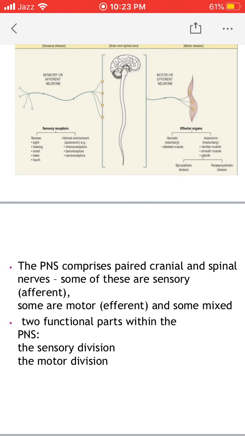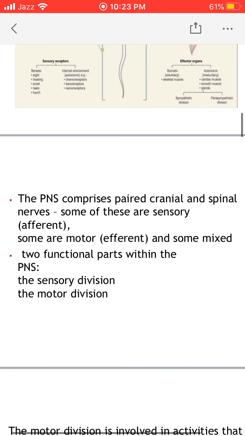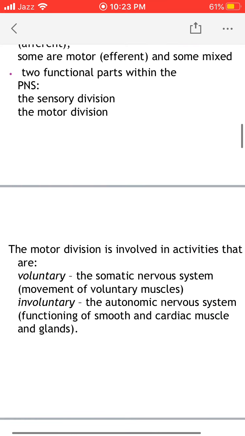Two functional parts are present within the peripheral nervous system. These are the sensory division and the motor division. We have already discussed both of them. The motor division is involved in activities that are either voluntary or involuntary.